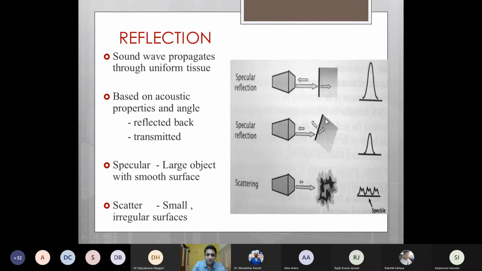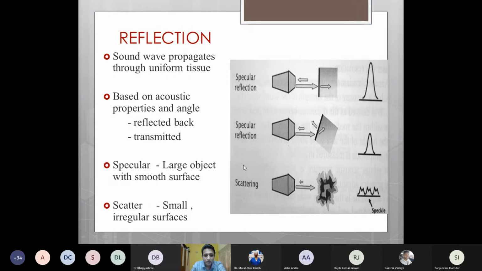Whereas if this structure is at an angle, then only some of the waves get transmitted back, whereas some get refracted, and this leads to a poor echo image. So this brings us to the first rule of image optimization in 2D echo: whenever we want to see a particular structure, that is the structure of interest, we should make sure that we select a window or a view wherein the ultrasound beam is lying perpendicular to that structure of interest. I will give the following example in the next slide.